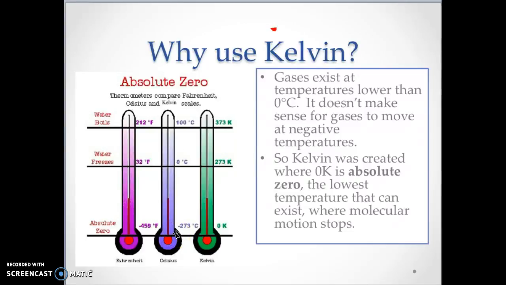However, having a negative temperature didn't make sense to a chemist, because if a gas is at, let's say, negative 10, it's still moving. If it's at negative 100, it's still moving. So chemists wanted to come up with a temperature where 0 is defined as 0 molecular motion. So that's exactly what they did. They created the Kelvin right here in green, where 0 Kelvin is the temperature at which all molecular motion stops. And because of that, the Kelvin was created, and that is why we use Kelvin when we talk about gases, because gases tend to have a very, very low temperature.